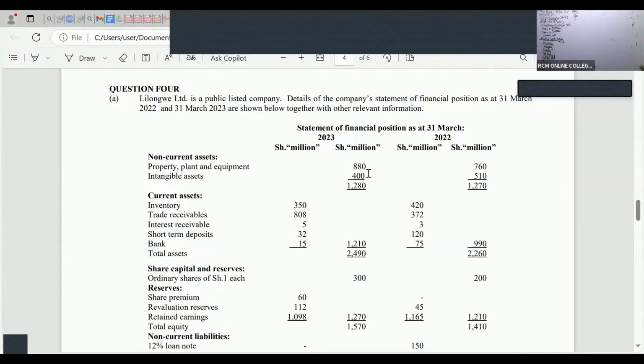So for this amortization, I will take 510 minus 400. How much are we getting there? So the amortization of the intangible assets is 110. Free marks, free ticks. I'm moving on.